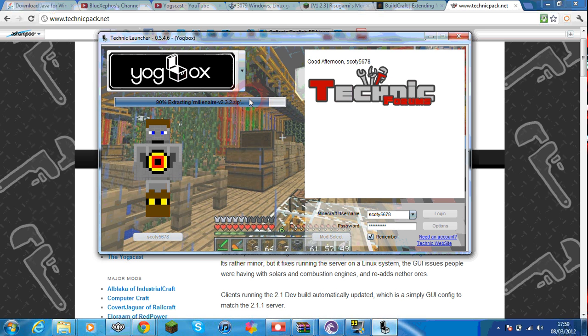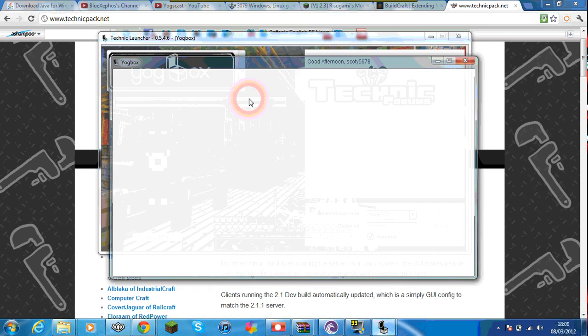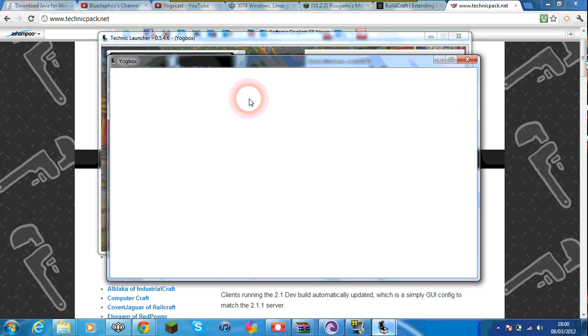However, there is a slight problem. It will change the Minecraft version depending on when the mod was last available. So here we go, the yogbox is here.